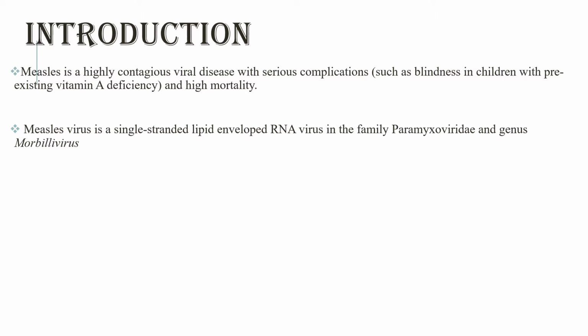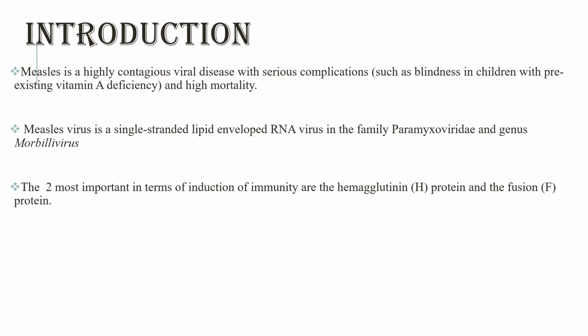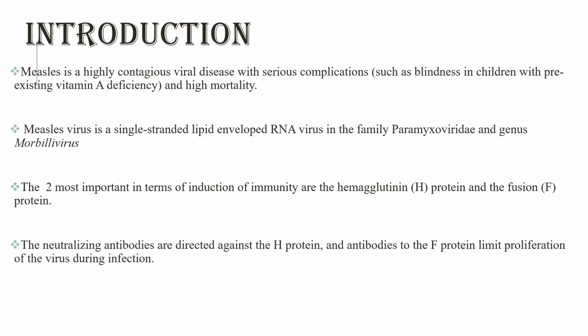And the measles virus is a single-stranded lipid enveloped RNA virus in the family Paramyxoviridae and the genus Morbillivirus. The two most important in terms of induction of immunity are the hemagglutinin H protein and the fusion F protein. The neutralizing antibodies are directed against the H protein, and the antibodies to the F protein limit proliferation of the virus during infection.